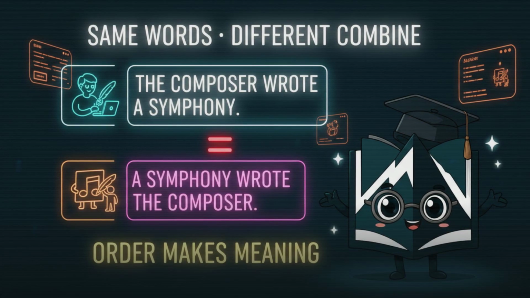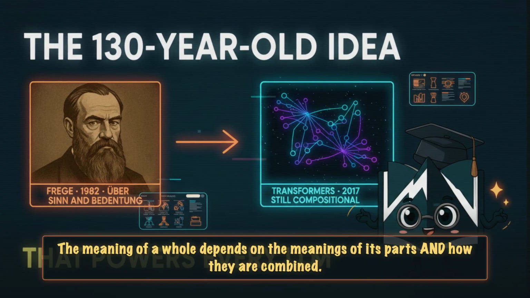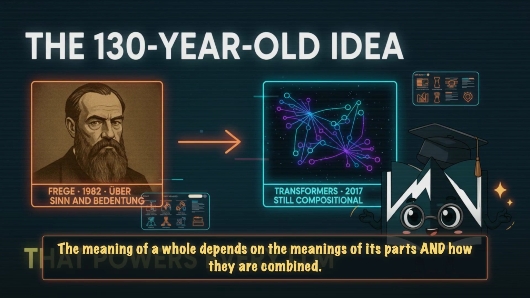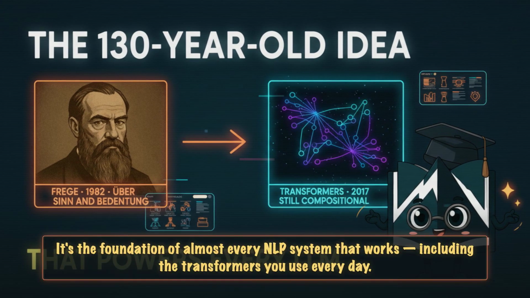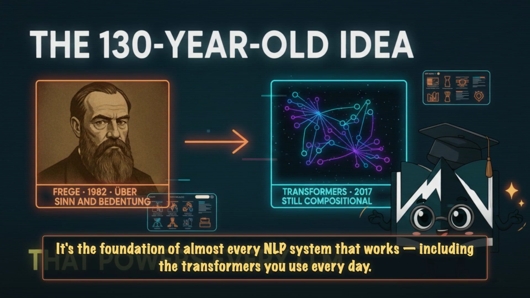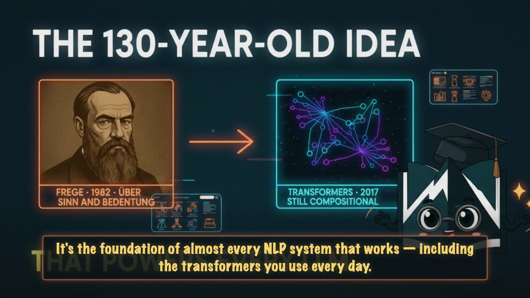of semantics. In 1892, Gottlob Frege wrote it down. The meaning of a whole depends on the meanings of its parts and how they are combined. Sounds obvious, doesn't it? It's the foundation of almost every NLP system that works, including the transformers you use every day.